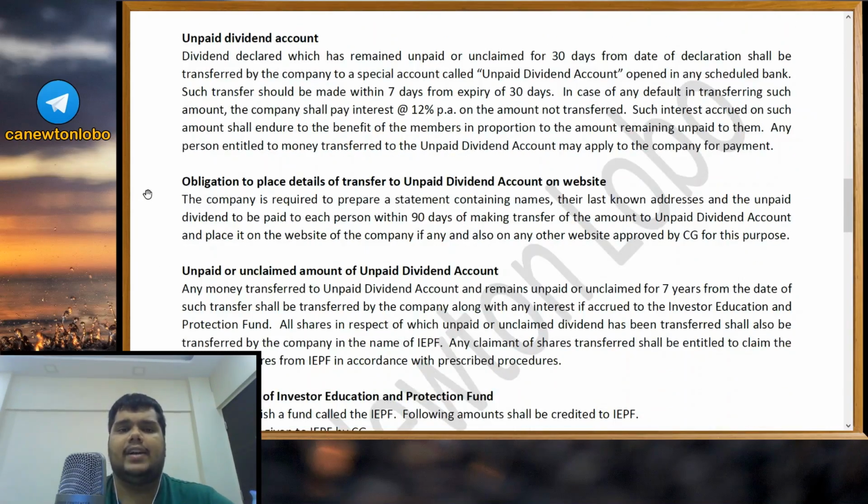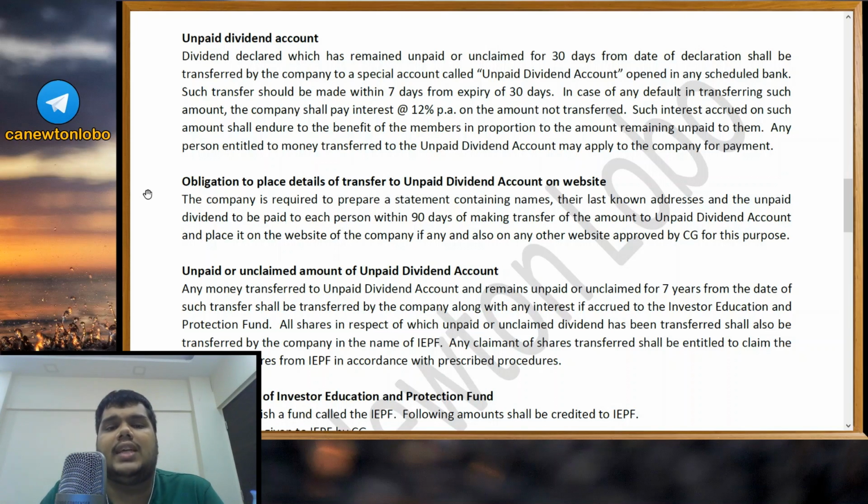Next, unpaid dividend account. Dividend declared which has remained unpaid or unclaimed for 30 days from the date of declaration shall be transferred by the company to a special account called unpaid dividend account opened in any scheduled bank. Now why is this being done? See, dividend has to be paid off within 30 days, right? But if some of this dividend remains unpaid or unclaimed after 30 days, it does not mean the company can bring back this amount into the company and start utilizing it for its operations. No, this shall now be transferred to another account called unpaid dividend account opened in some scheduled bank.